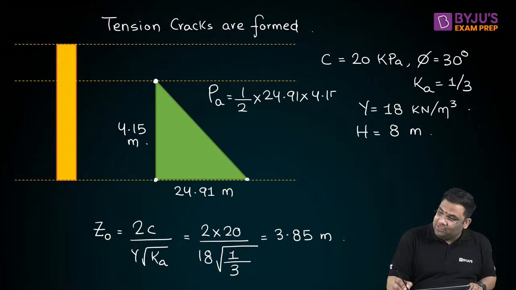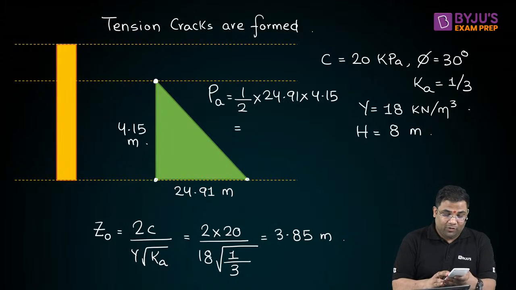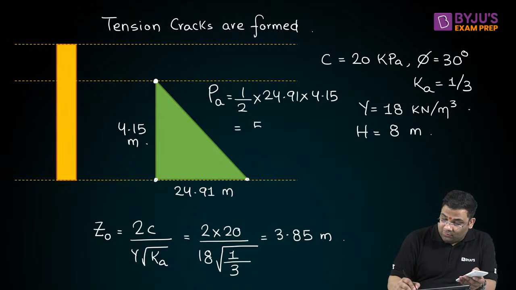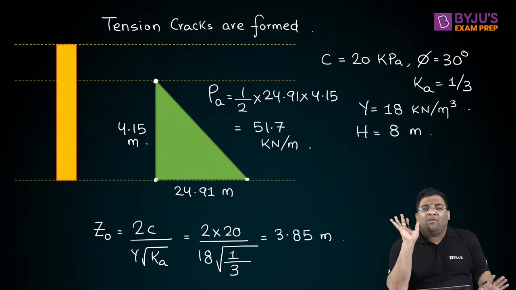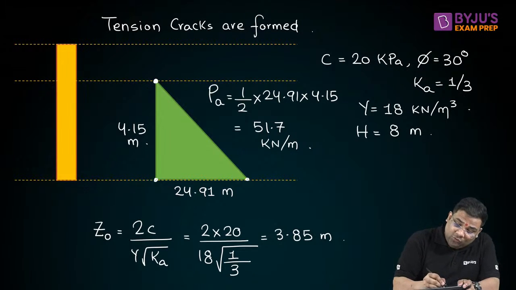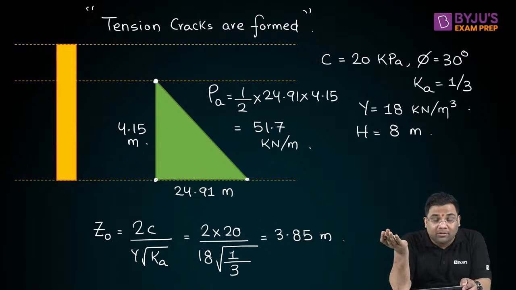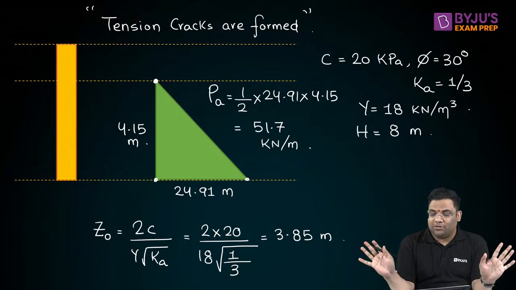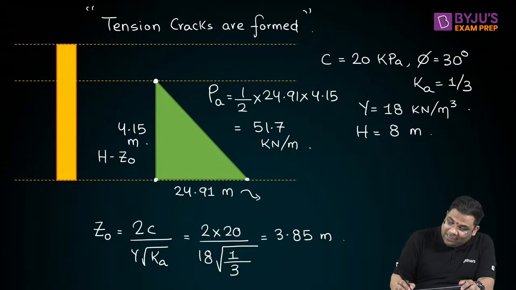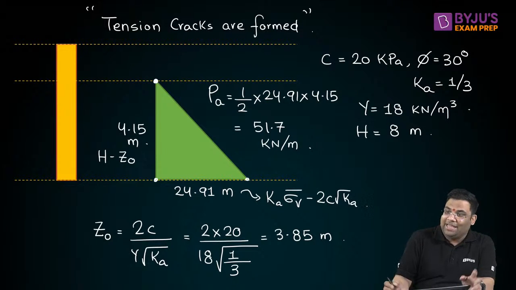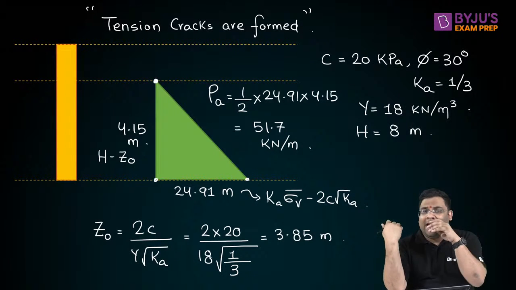And you can do some approximations also. So this total active force will be how much? 24.91 into 4.15 divided by 2. I am getting 51.7 almost, 51.7 kilonewton per meter. And as I told, ladies and gentlemen, no need to remember formula, only simple concept. If they ask you to find the total active force when tension cracks are formed, just remember how to draw the distribution. This one is H minus Z naught, and this is Ka into vertical stress minus 2C root Ka. That's it. No need to remember any other formula.